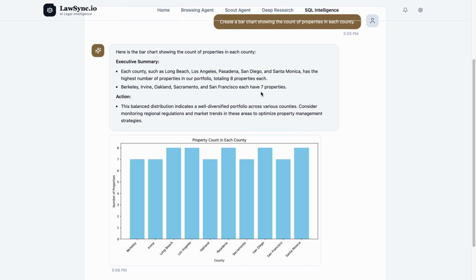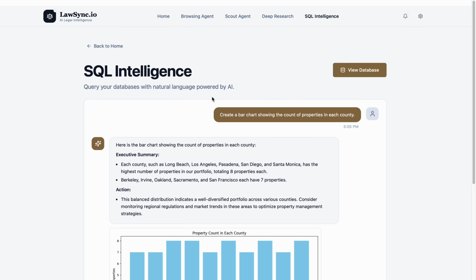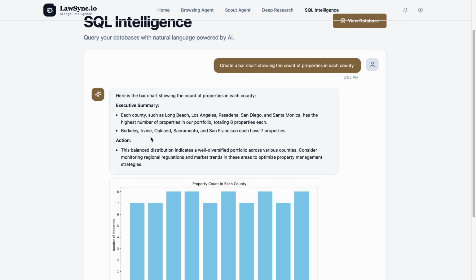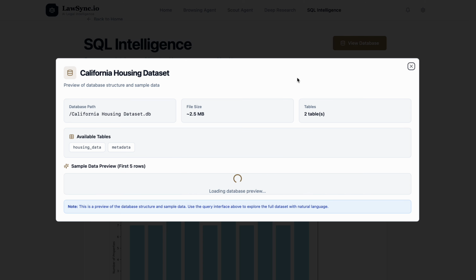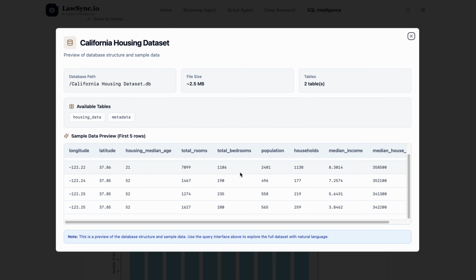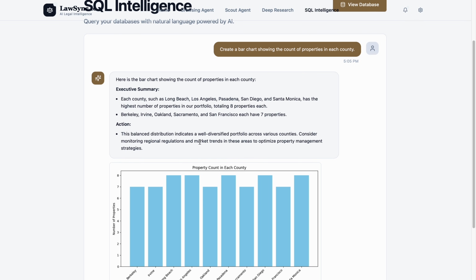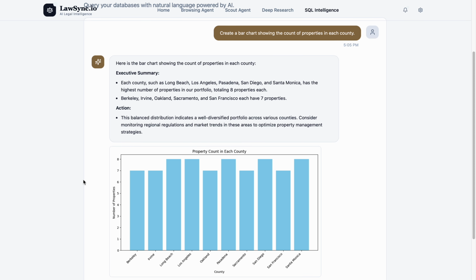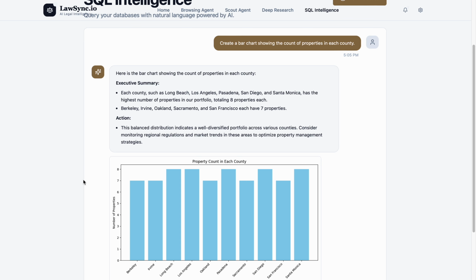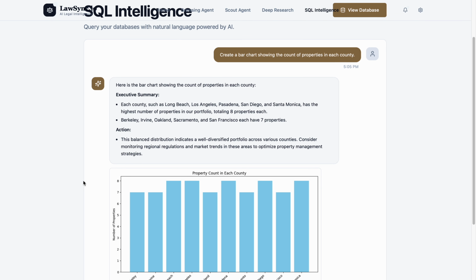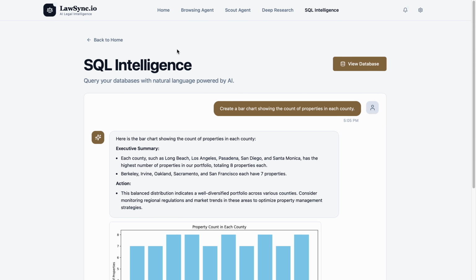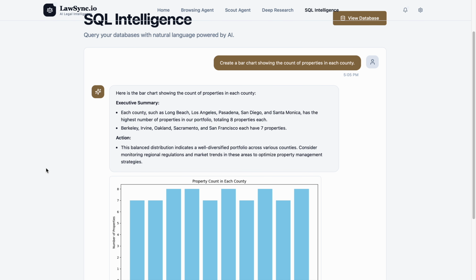The final feature we have is SQL intelligence. Every company has datasets, and to view the database, you can either do it manually using SQL or Power BI, but we made it simpler. It is the same as hiring a data analyst for your enterprise. It's not only about the data analysis part; whatever information we gather through the browsing agent is stored in the database, and we can just query that data.